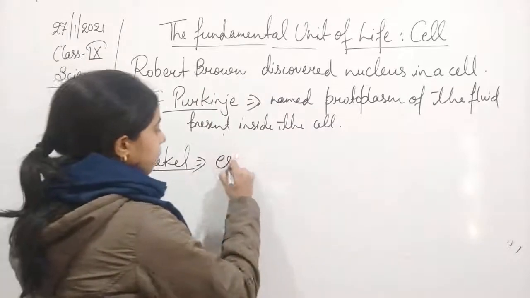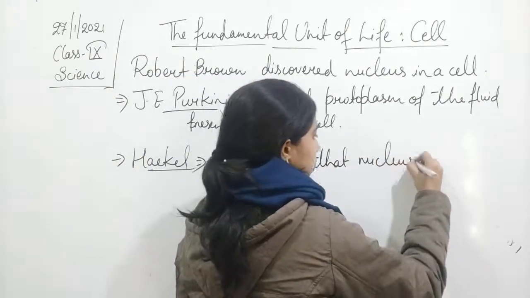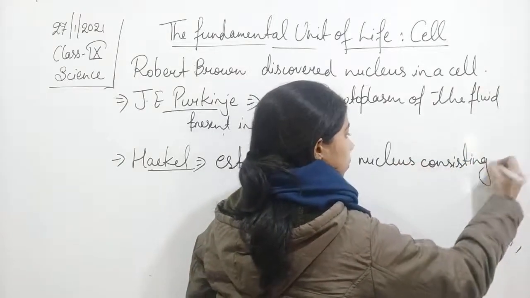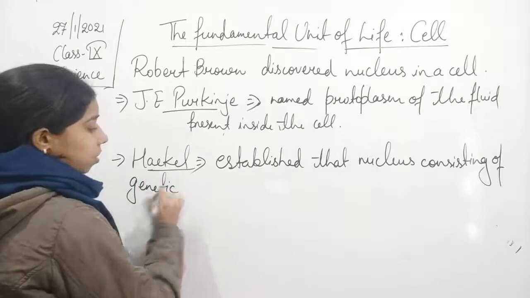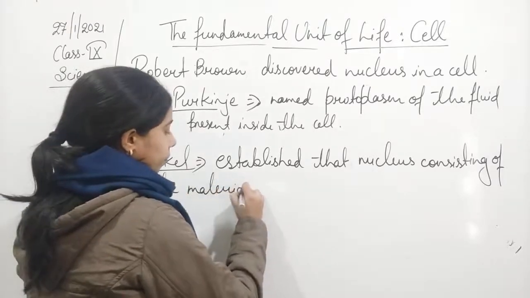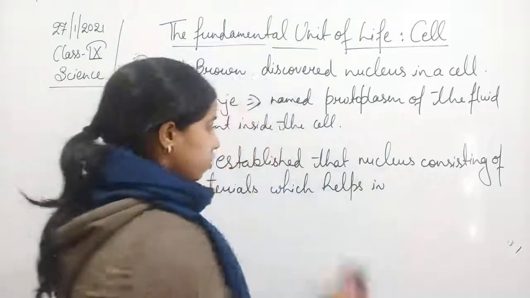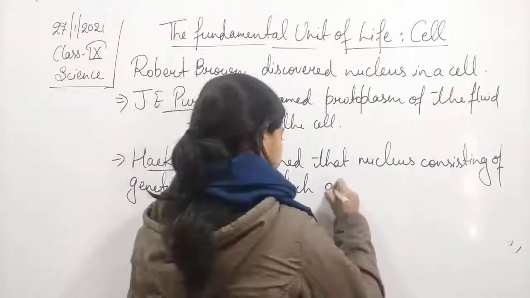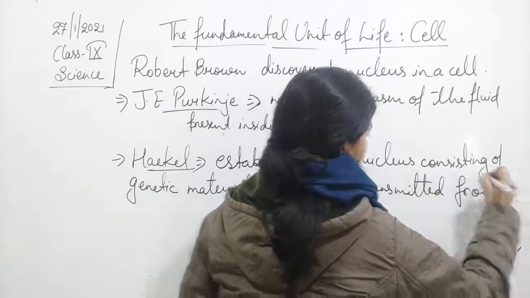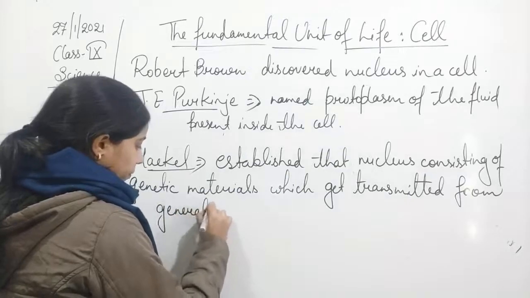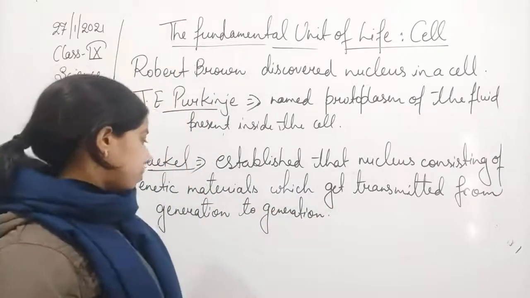So we can say he established that the nucleus consists of genetic material which gets transmitted. Okay, so it gets transmitted from generation to generation.